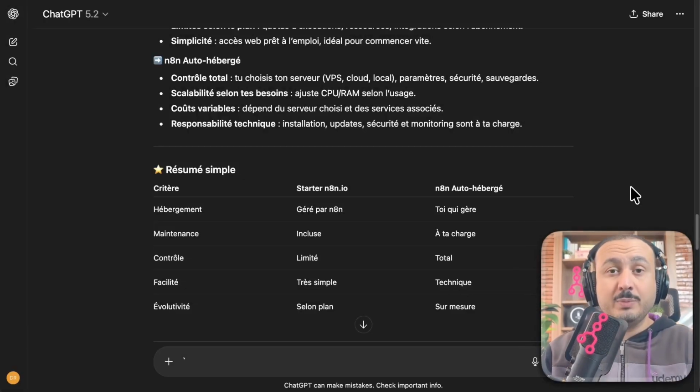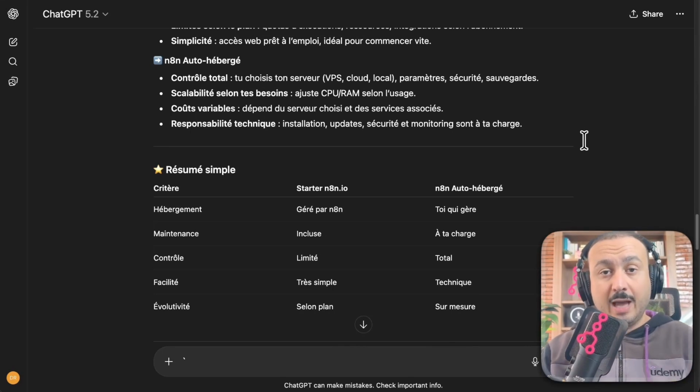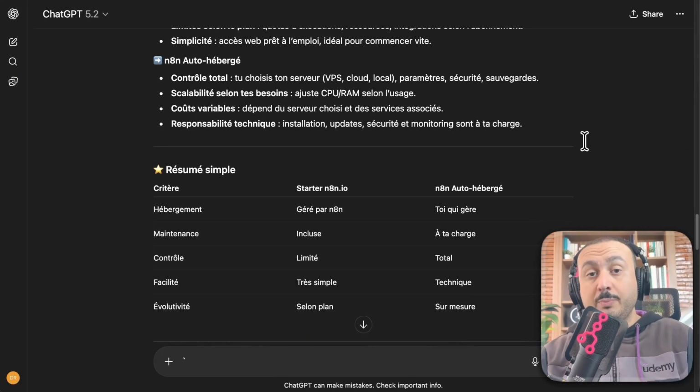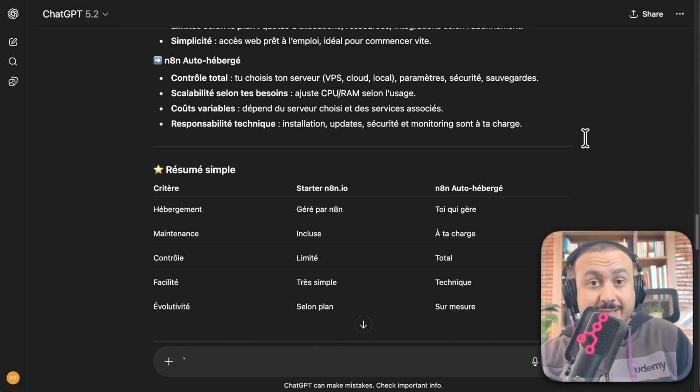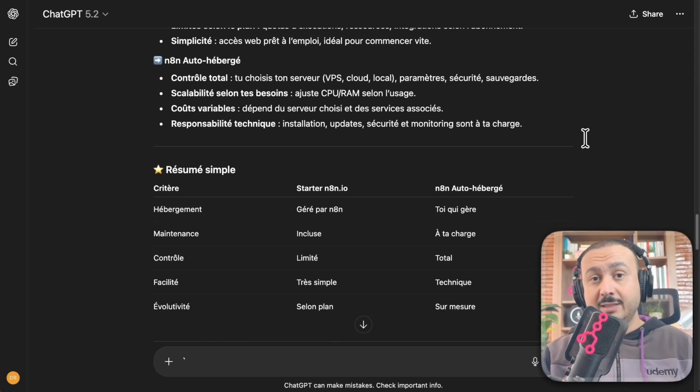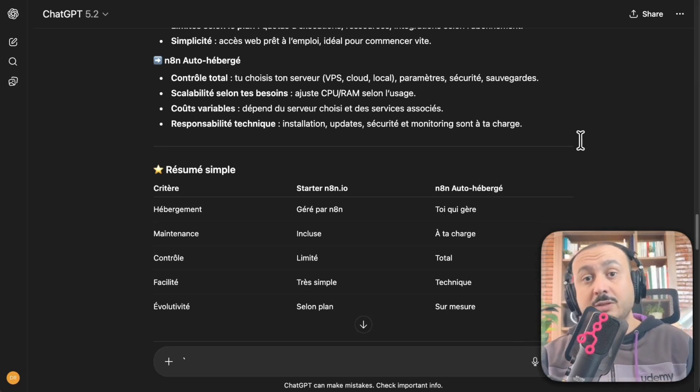So today, it will be very interesting to know that we can have an n8n server either on our computer or hosted on a VPS, but be careful, how do we avoid being responsible for everything related to security, installation, and configuration? How to get an n8n server at a low price that is powerful, with all the maintenance, everything we'll need, especially if we want to start quickly, especially if we are beginners.